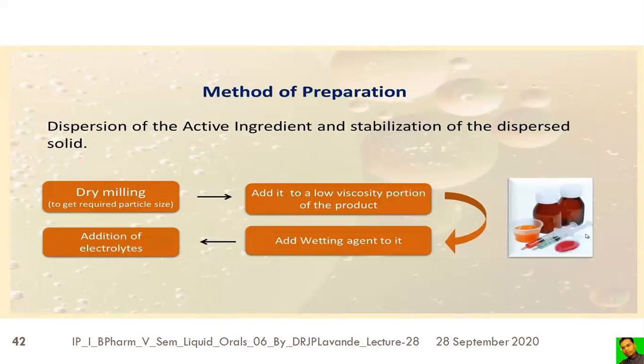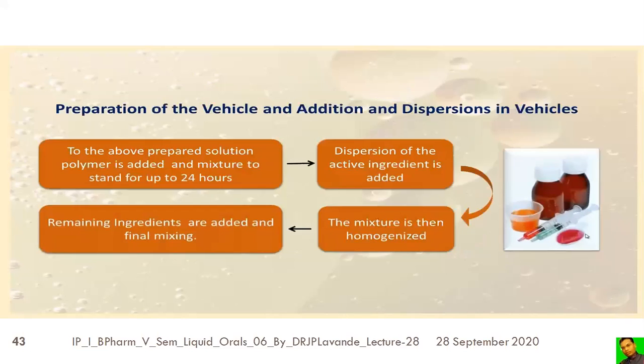What will be the method of preparation? The dispersion of the active ingredient and stabilization of the dispersed solid can be carried out with the help of dry milling. In order to get the required particle size, there is a need to go for milling. Add it to a low viscosity portion of the product, then add wetting agent to it, and then carry out the addition of the electrolytes.